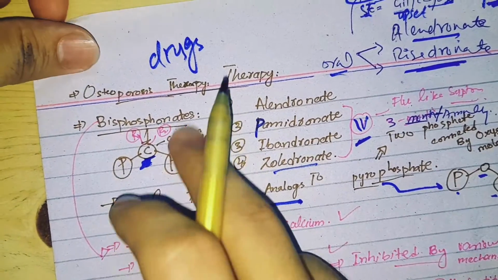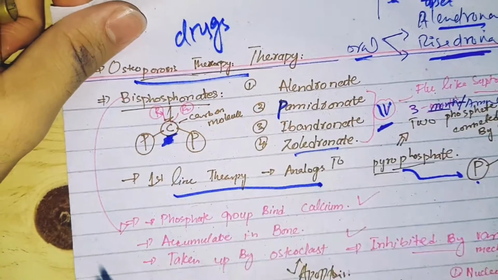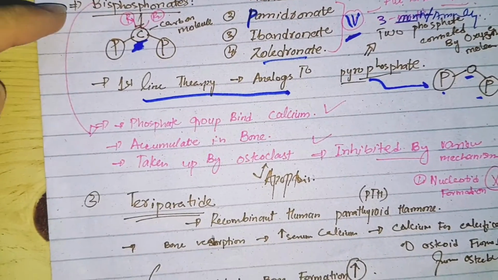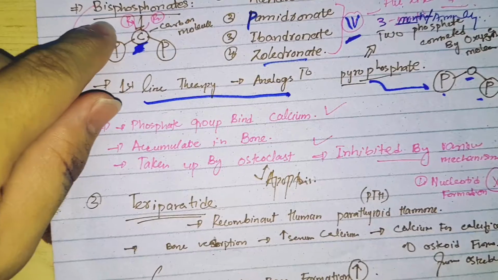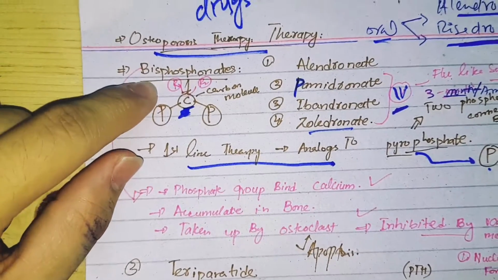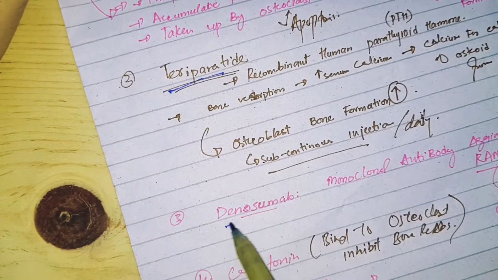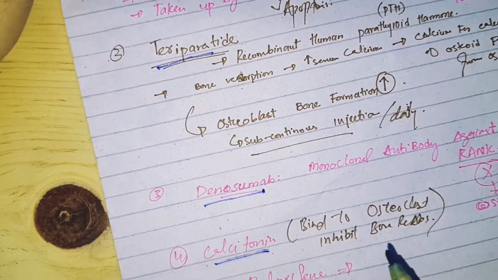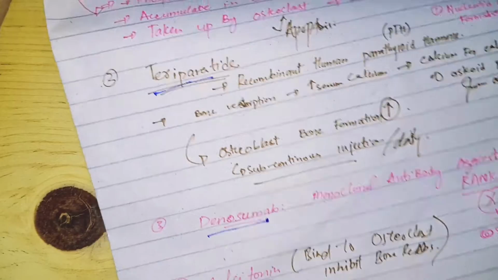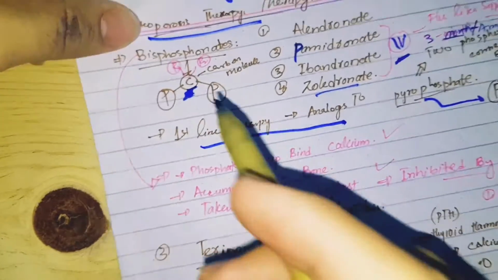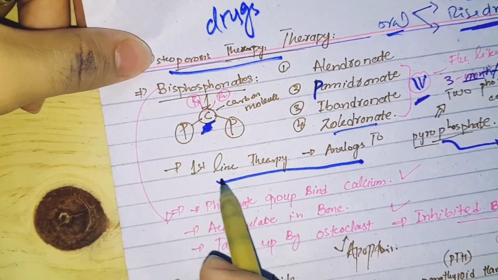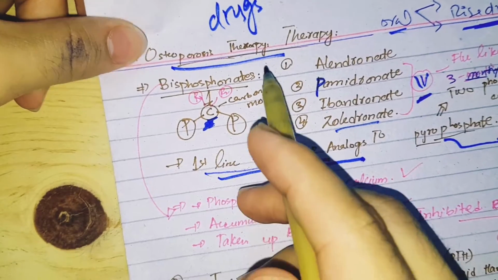Faiz, and today our topic is drugs for osteoporosis. Today we will discuss 5 drugs for the treatment of osteoporosis: bisphosphonates, teriparatide, the monoclonal antibody denosumab, calcitonin, and raloxifene. First of all, we are going to study the bisphosphonates. Bisphosphonates are the first line therapy for osteoporosis.